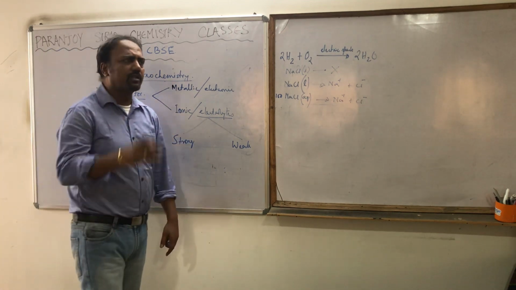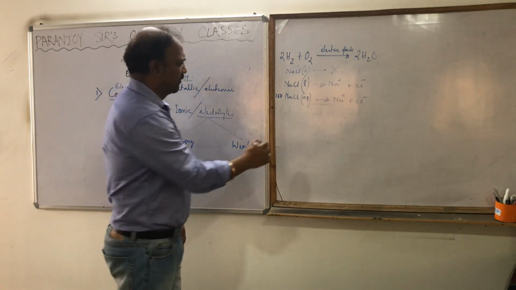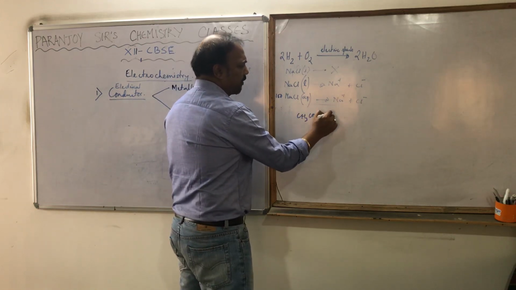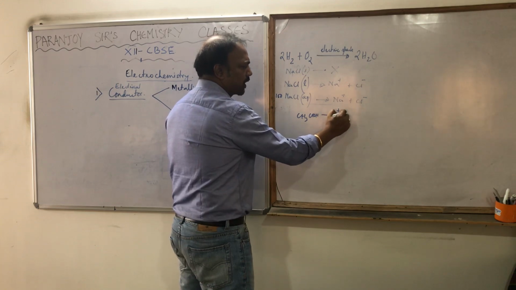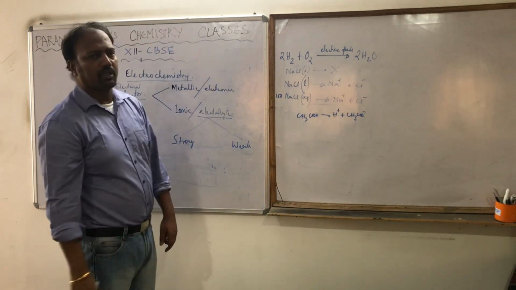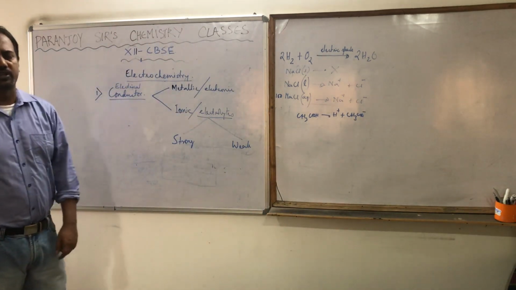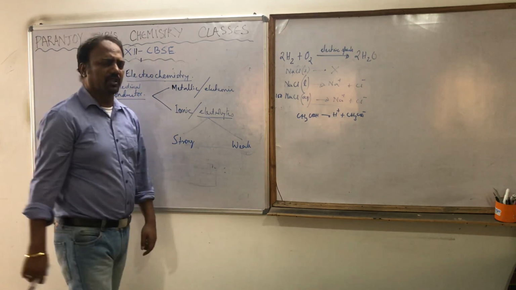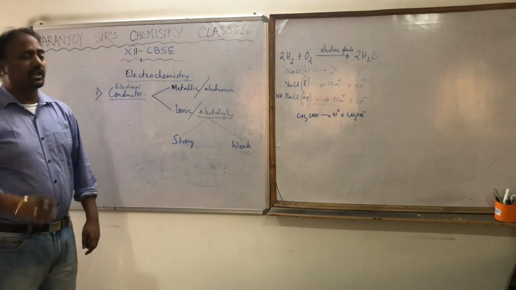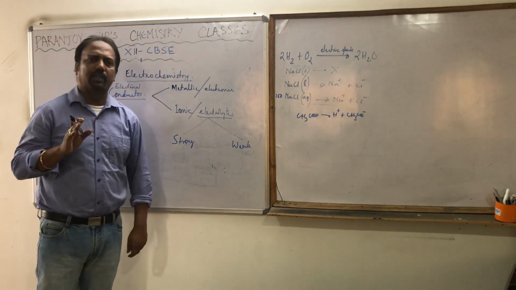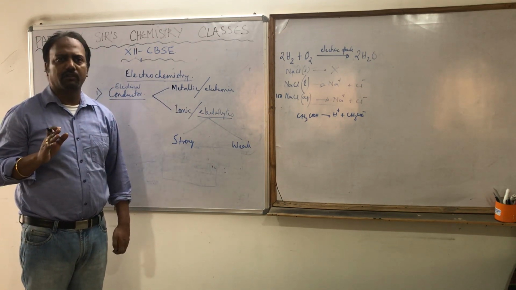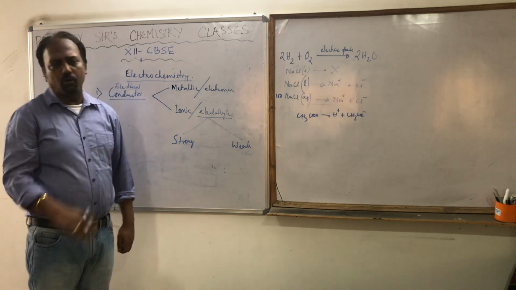Whereas weak electrolytes are those where the dissociation is partial. For example, CH3COOH, acetic acid. When it dissociates, it is broken down into H positive plus CH3COO negative, the acetate ion, and a hydrogen ion. But the amount of dissociation is very partial, around 60-70% under normal conditions. Those are called weak electrolytes. Does that mean that all chemicals are electrolytes? Are all chemicals dissociated in the molten state or aqueous solution? No. There are so many chemicals that are not.